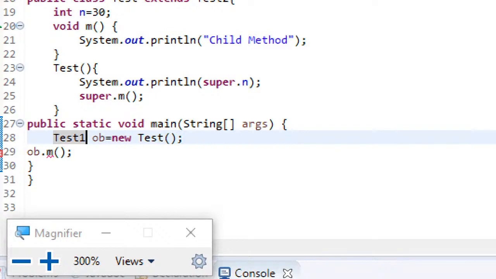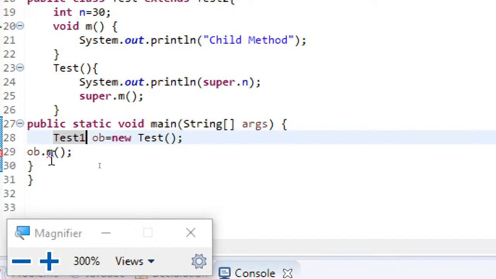The reason is test1 is legal to have its reference variable pointing to the test object, but it doesn't have method m defined, so its reference variable cannot be used to access the m method which is exclusive for test. So this is the point to be noted here.